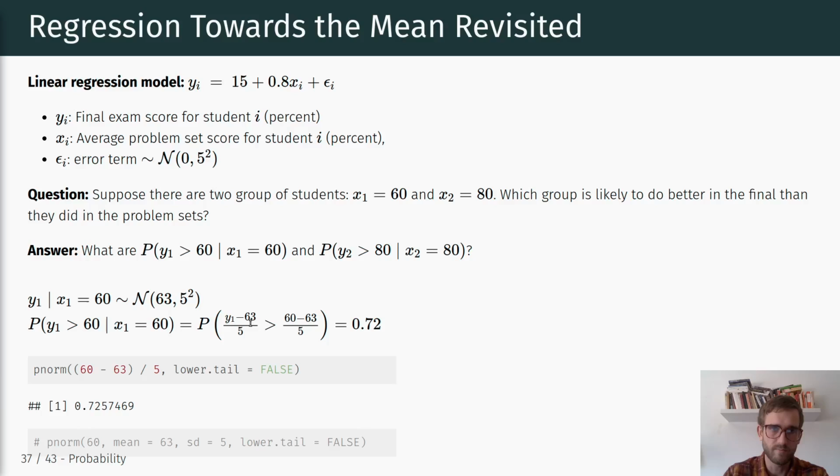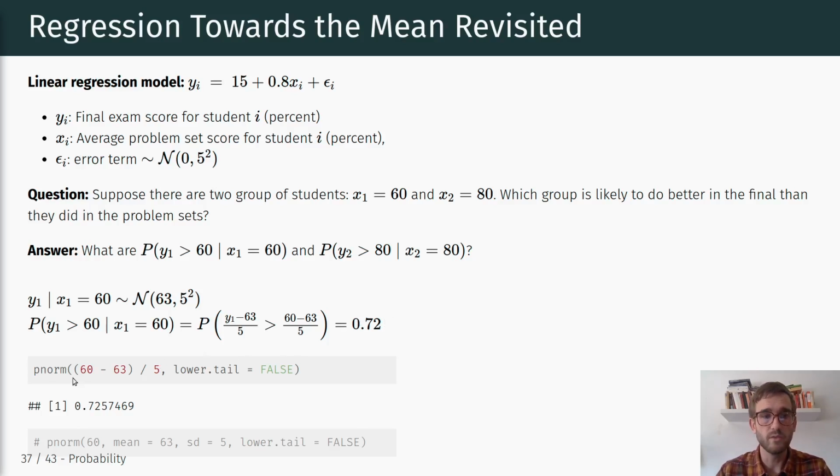That is just the probability of y1 minus 63 divided by 5, so this is basically now z-scoring, subtracting the mean and dividing by the standard deviation, and then looking at those probabilities.